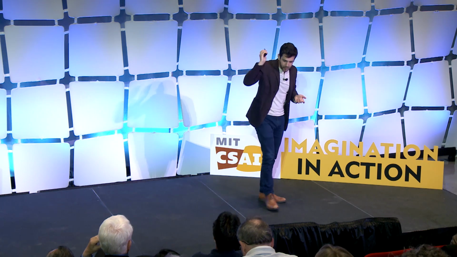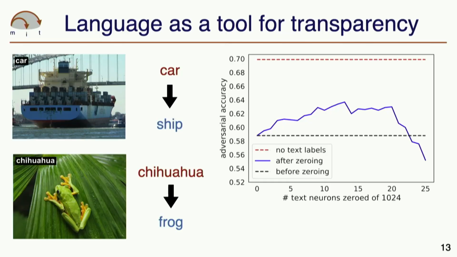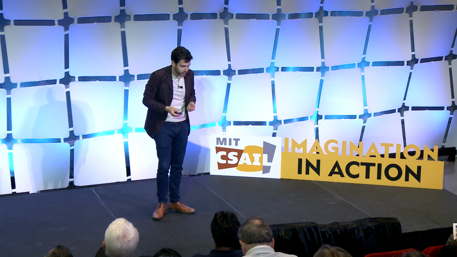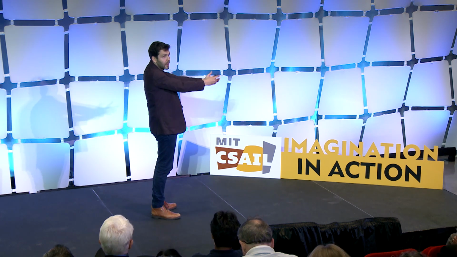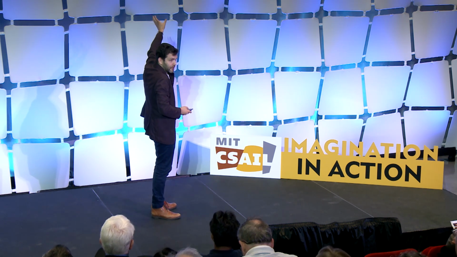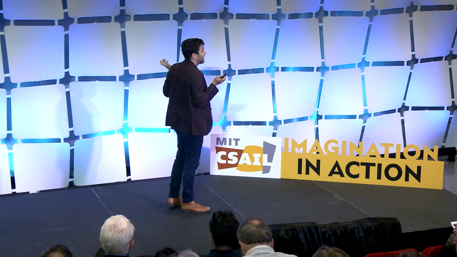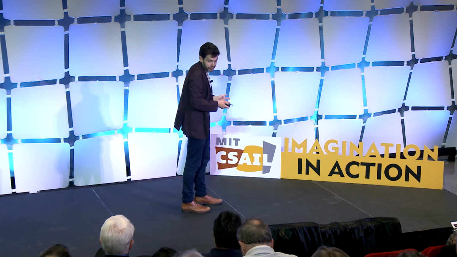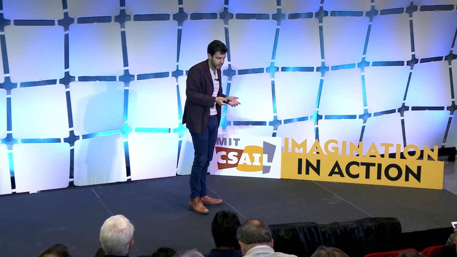Using the techniques that I was showing you before, we can actually reach inside these models and figure out which pieces of them are responsible for looking at the text rather than looking at the contents of the image, and just cut these pieces out. And when we do this, we can significantly reduce model sensitivity to these kinds of spurious feature correlations, sometimes getting all the way, or about half the way, back up to the top-level performance of these models. So language is a tool not just for training models, but for interpreting them and sometimes improving them directly, again in domains not just involving language inputs, but also these kinds of visual domains.